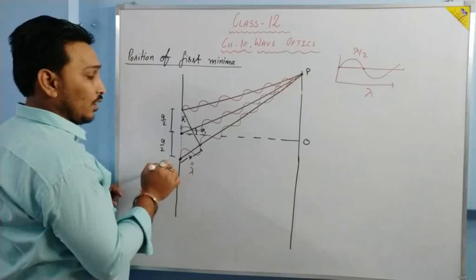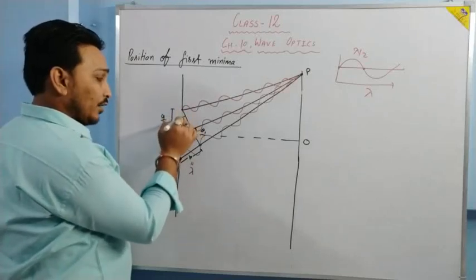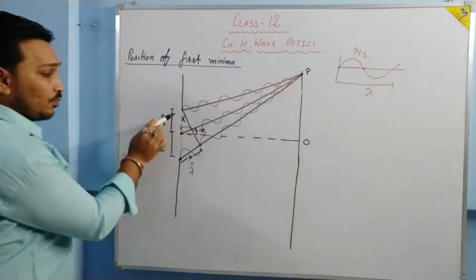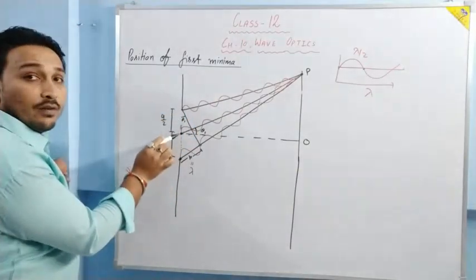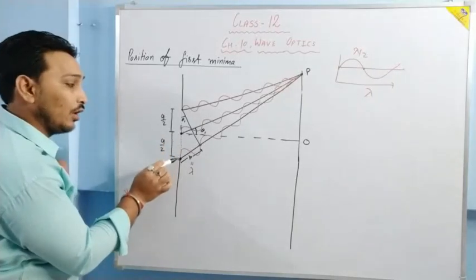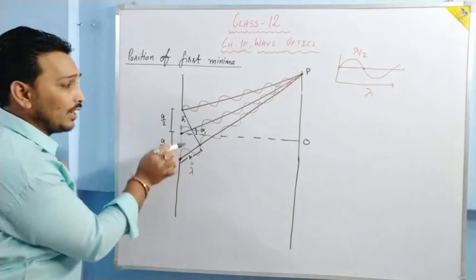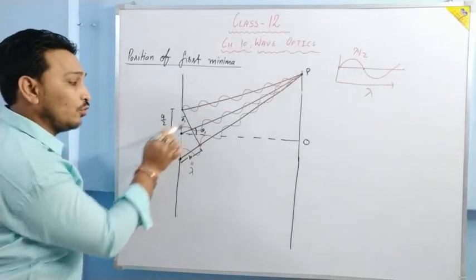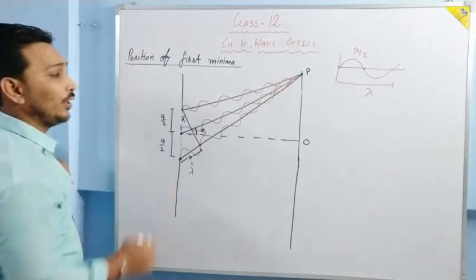So for each point in the upper half, there will be a corresponding point in the lower half, such that the path difference between the waves emitting from those two points will be lambda by 2.